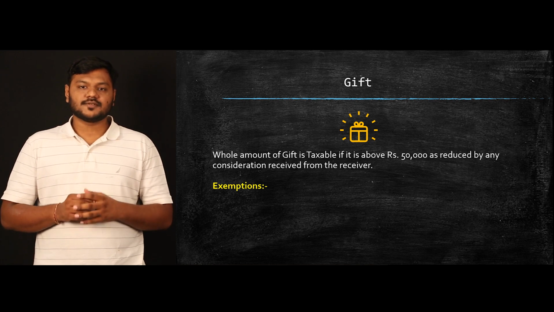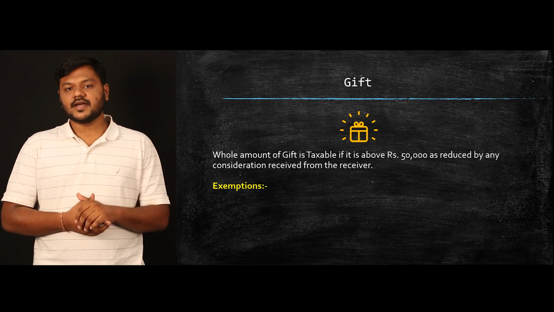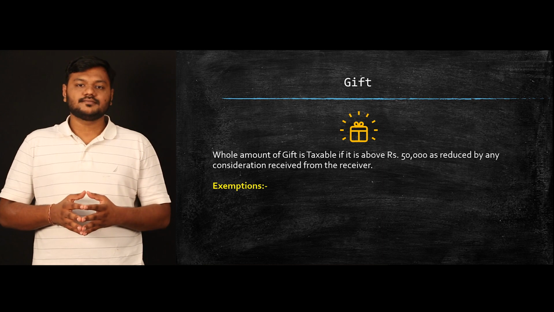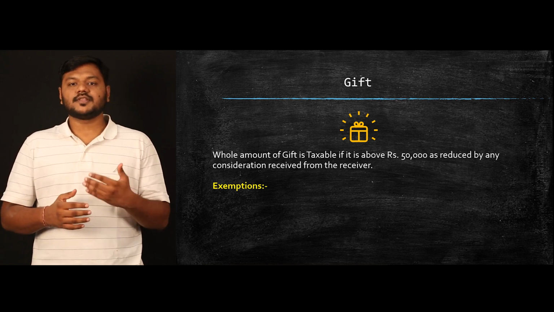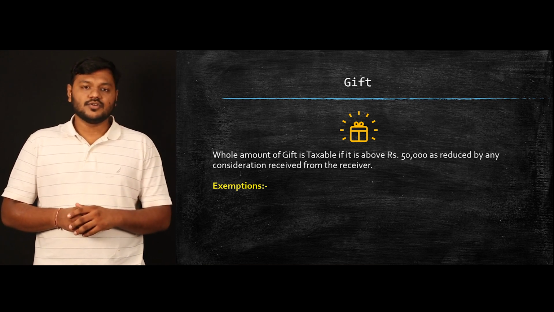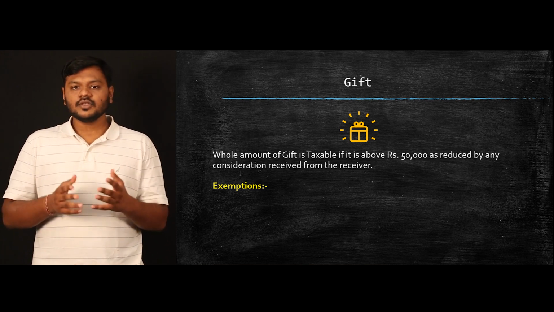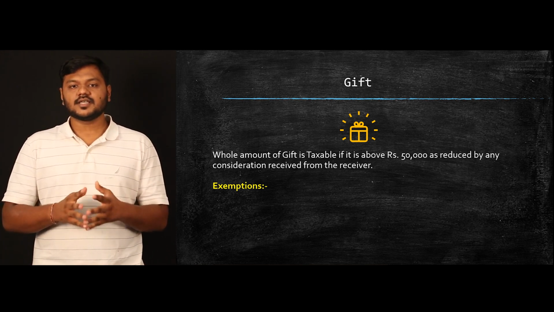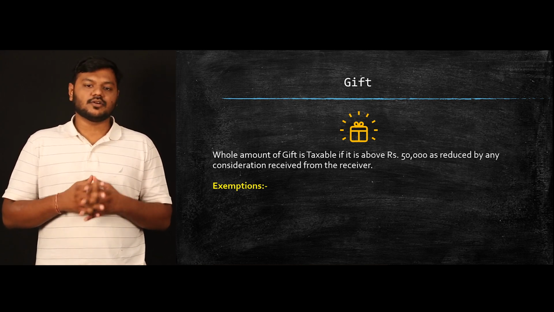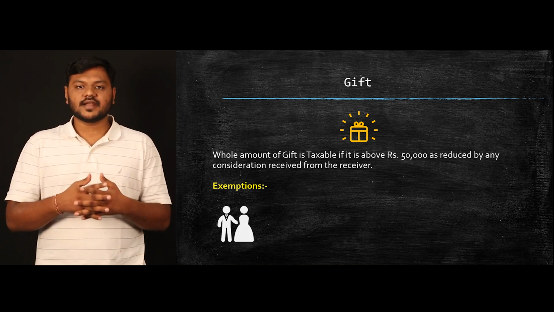Now gift can be of two types. One can be monetary, one can be non-monetary. Monetary can be easily identifiable by its amount, but in case of non-monetary, it can be movable or immovable. So to determine whether the value of that gift is more than 50,000 rupees, for movable property like stock and shares, you need to determine its fair value. For immovable property, you need to determine stamp value. This is how you will determine the amount of gift, and based on that you will determine the taxability of gift. However, government has given certain exemptions which are as follows.